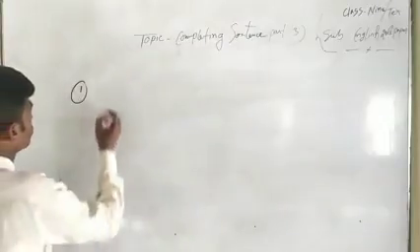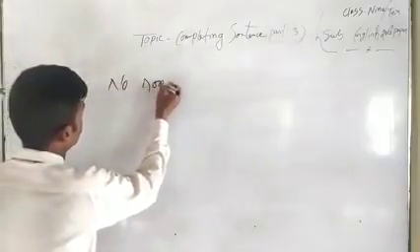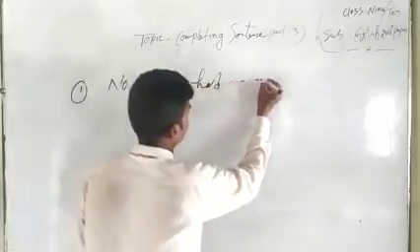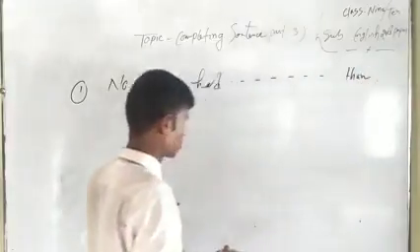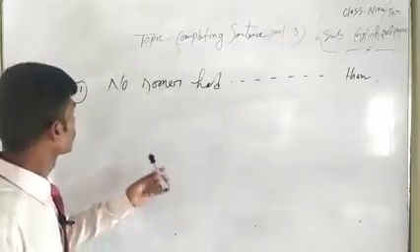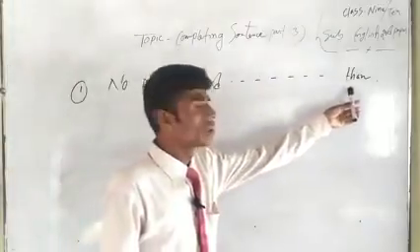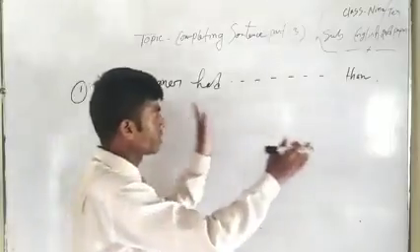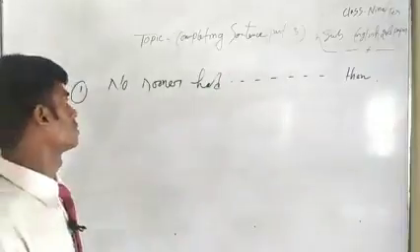Rule one: no sooner had ... then. Students, you can see here I have written no sooner had ... then. No sooner had, one conjunction, another conjunction, then. So you have to complete it by using these words.